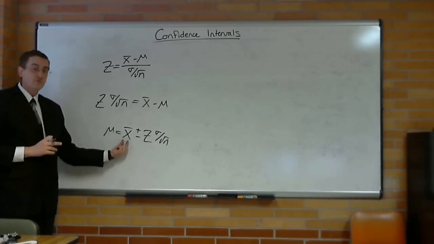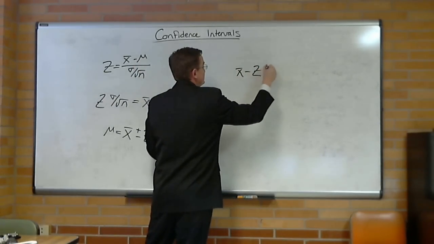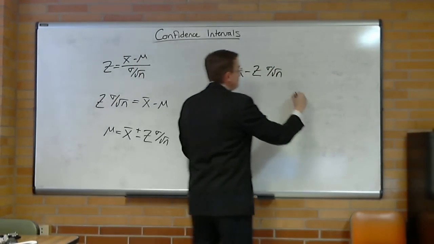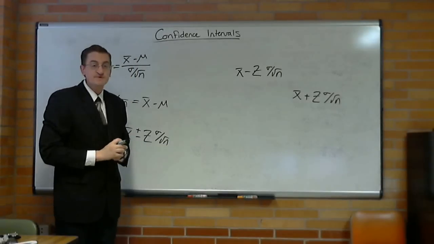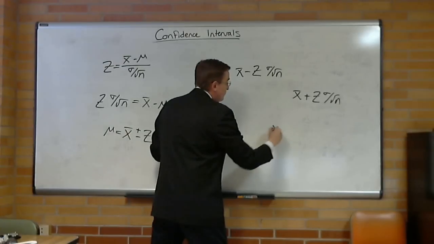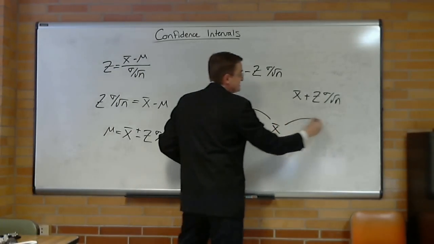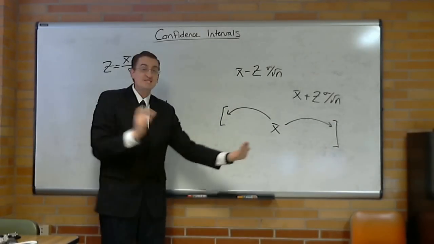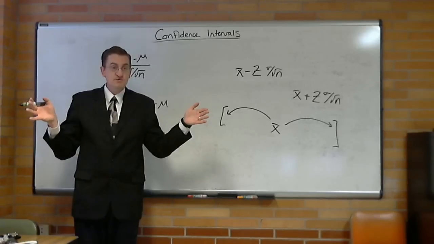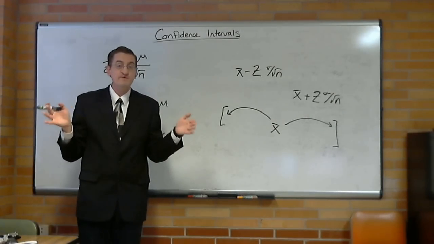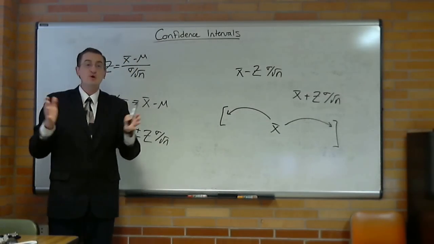What does it say? Well, there's two equations. You're going to do it twice. One, you're going to do x bar minus z sigma over the square root of n. And the other one, you're going to do x bar plus z sigma over square root of n. Two different answers. What do those two answers give you? Well, from x bar, they're stealing a margin of error on the lower side, and they're stealing a margin of error to go on the upper side, and that's a range around x bar. If x bar is supposed to be that range away from mu, then conversely, mu should be that far away from x bar. So we can use these bounds to say, I think mu is reasonable within this range.